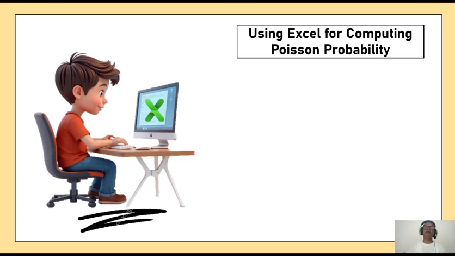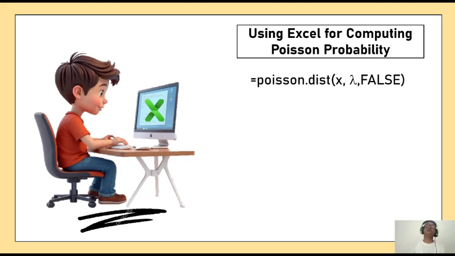Now let us look at how we can use Excel for computing. Is there any way we can calculate the Poisson probability with the help of Excel? Because you see, we need the value of e to the power minus lambda. That may not be easy to compute, because the lambda value keeps on changing. You can remember the value of e, that is 2.718282, but e to the power minus lambda is not possible to remember, because lambda changes from experiment to experiment. So you need to take the help of a scientific calculator, compute it, multiply with some number, divide by some number. Difficult computing. So is there any Excel formula?